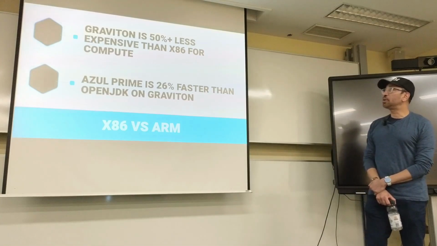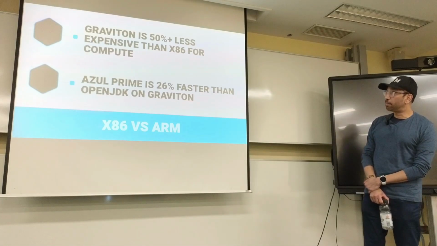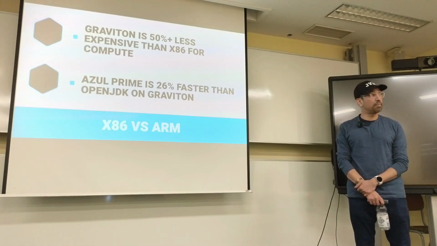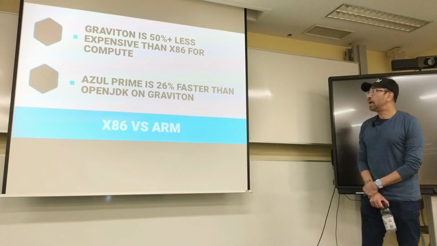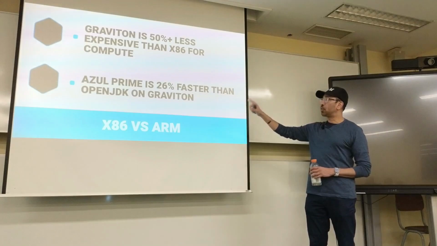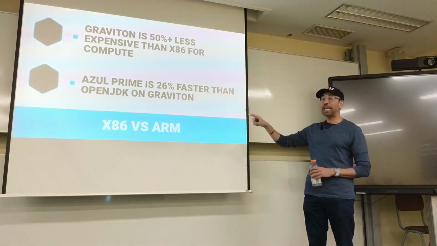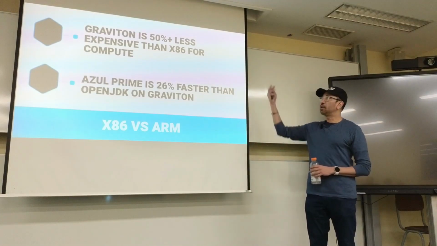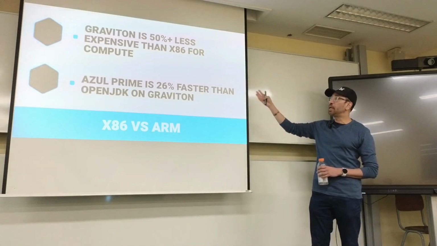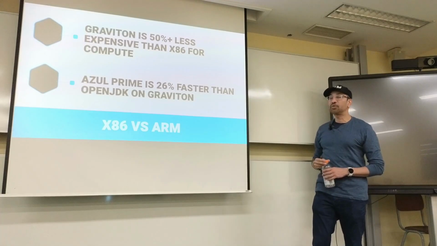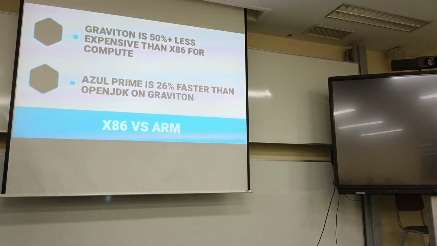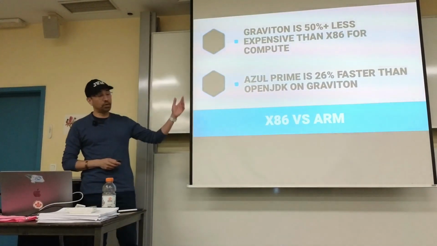Graviton is 50% plus less expensive than x86 for compute. That's quite a bit when you think about it. And we have an optimized version of Prime that is 26% faster than OpenJDK running on Graviton. So by just moving to Graviton, you can potentially save quite a bit in compute. And by layering Prime on top of that, you can save even more money and get much cheaper compute than using x86. I didn't know this until a few months ago when I was looking at it.